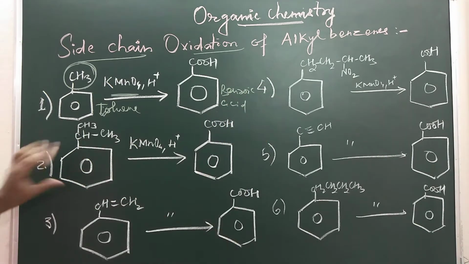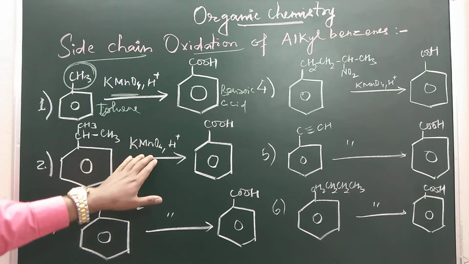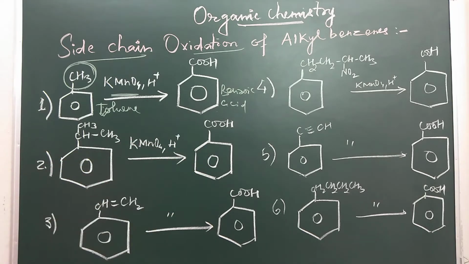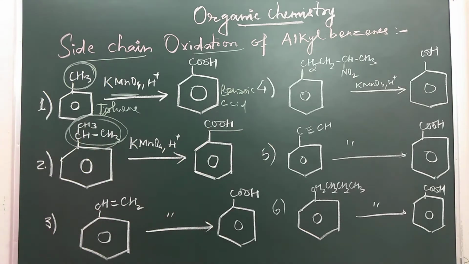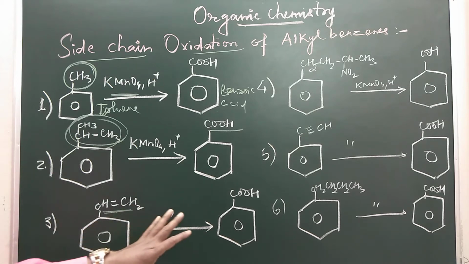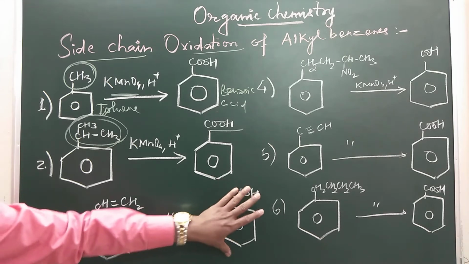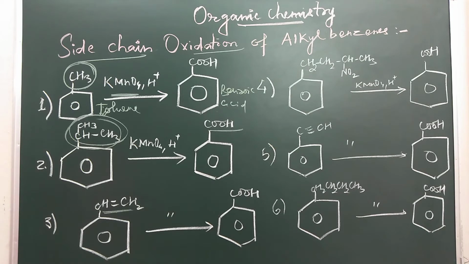Now, if you take isopropyl benzene, also called cumene, and treat it with KMnO4/H+, then it will form benzoic acid. Irrespective of the length of the side chain, it will be converted into benzoic acid. Even if you take phenylethene, also called styrene, and treat it with KMnO4, then acidification, it will form benzoic acid. You have to keep in mind that a tertiary group will not be oxidized to carboxylic acid.